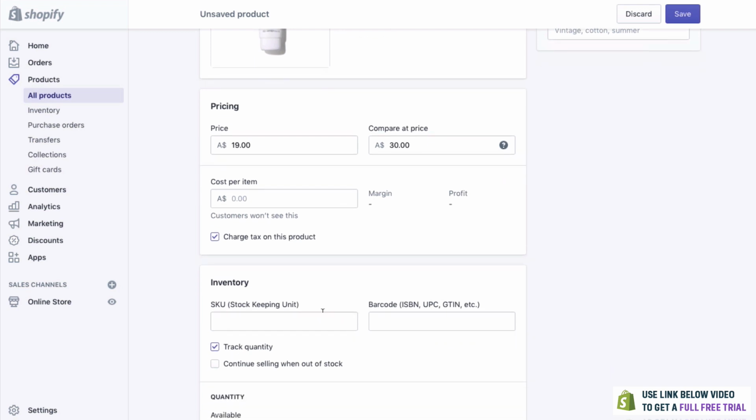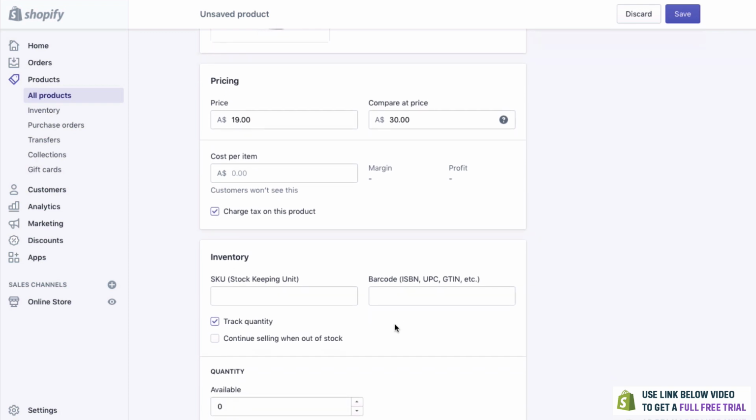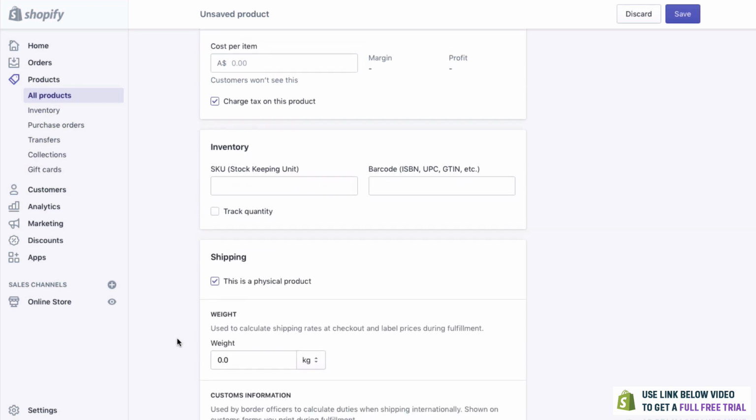You don't really need to cover these things right here unless we want to actually do the inventory. Now, if you have a SKU or a stock keeping unit, you'd probably know what these are, and also a barcode. That's no problem. And if you'd like to track the quantity, you can do that as well. But today we're not going to track the quantity because we have unlimited.